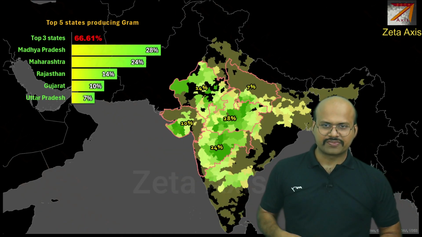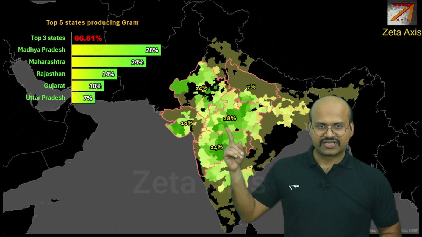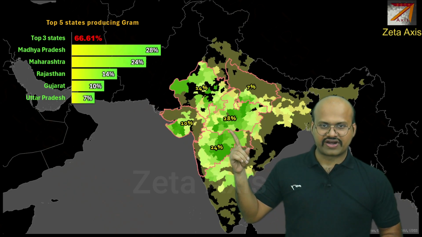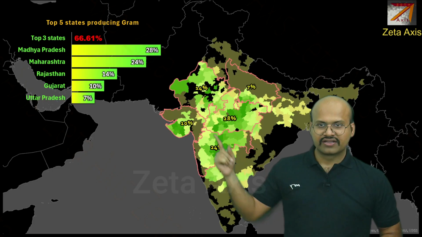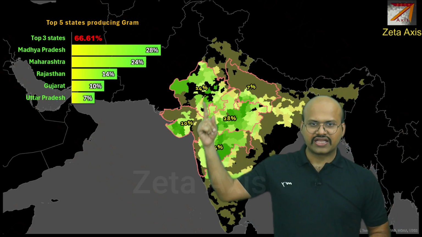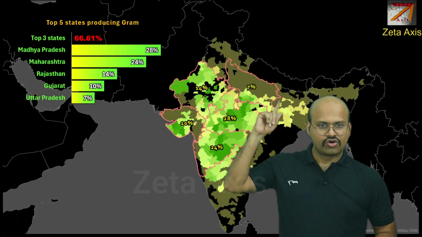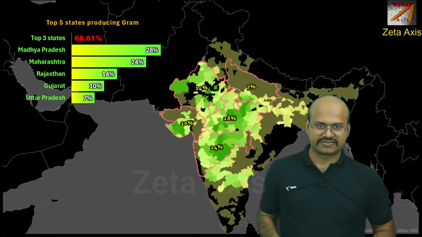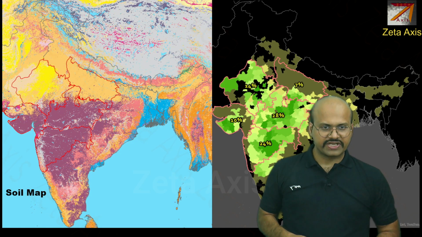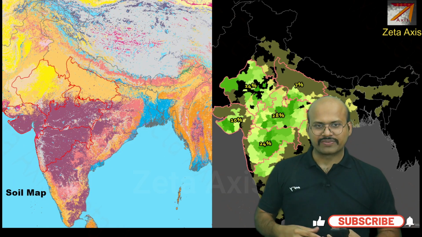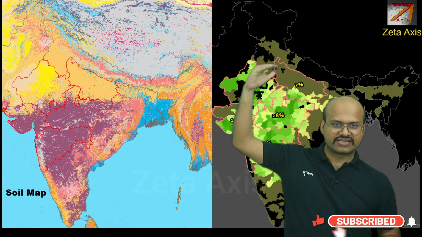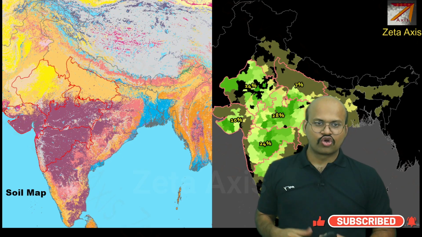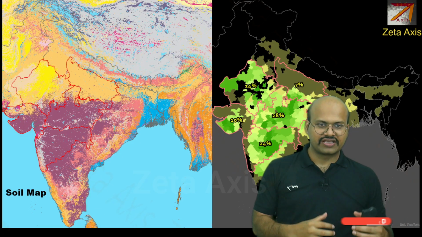If you see the major producers, then Madhya Pradesh is the major producer of gram, then we have Maharashtra, then we have Rajasthan, and then we have Gujarat, followed by Uttar Pradesh. Even in Uttar Pradesh, you will see that it is grown in the southern regions. So basically, it does not like that much cooler atmosphere, because in the northern region, in the winter, the cold atmosphere is very severe.